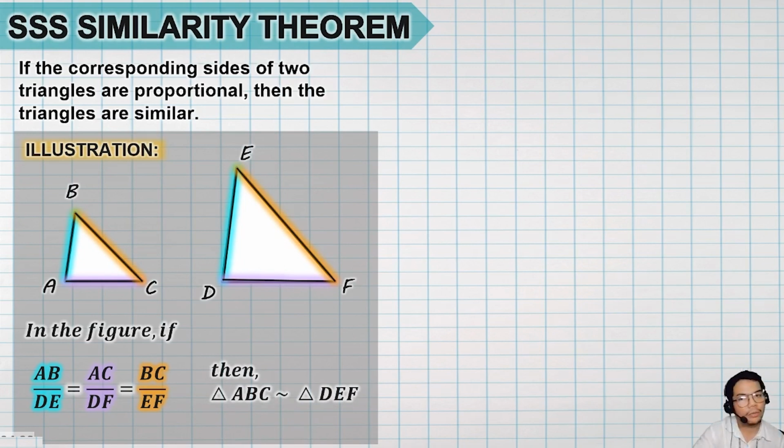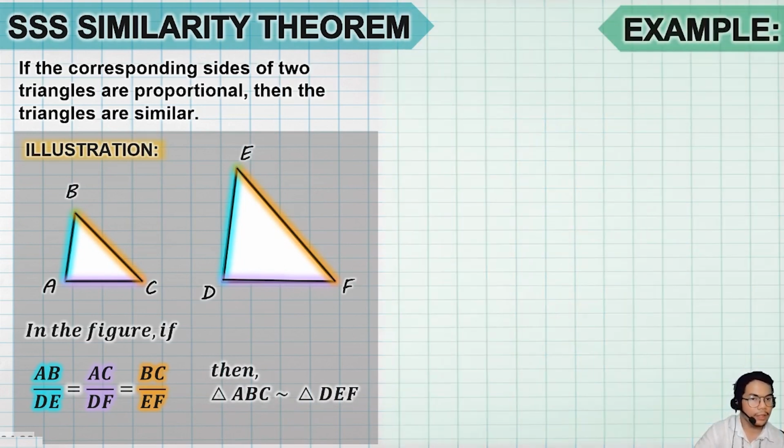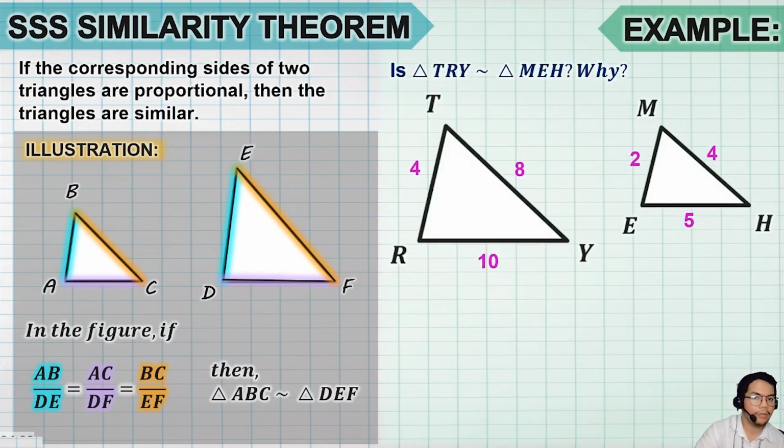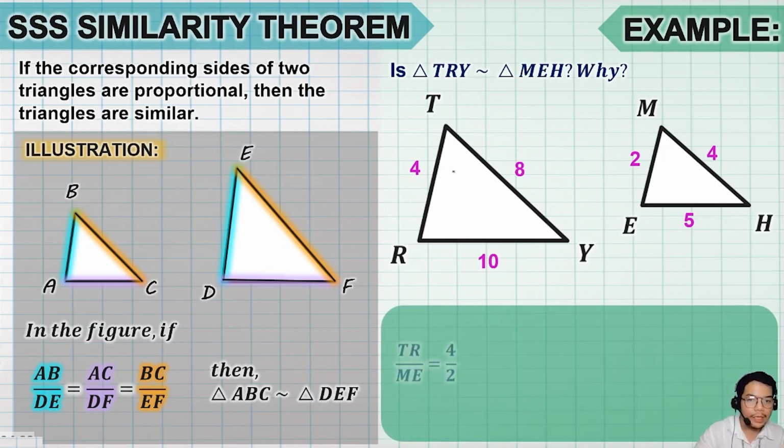Now, paano natin to makikita sa dalawang triangles? For example, we have here, is triangle TRY similar with triangle MEH? Now, since sides ang given natin dito, kailangan natin ma-check proportional ba yung measurements ng mga sides nila. Tingnan natin. So, let's get the ratio of the following sides. TR over ME.